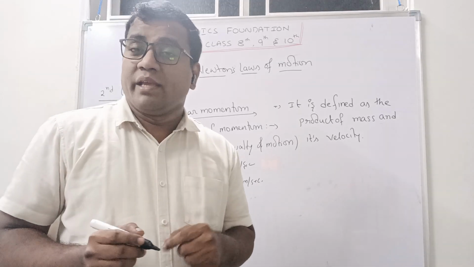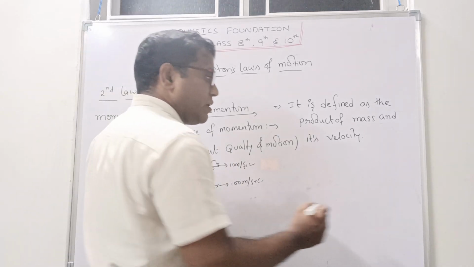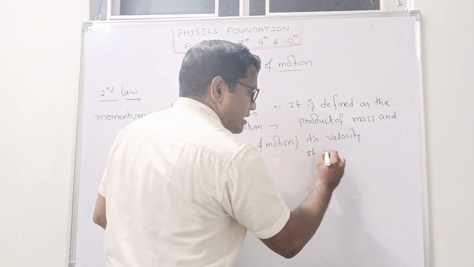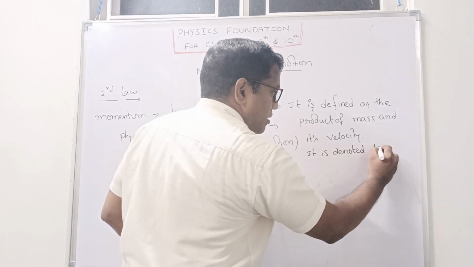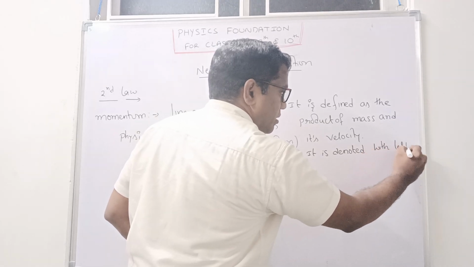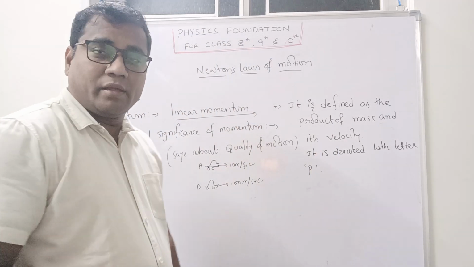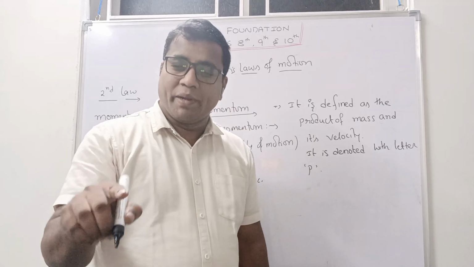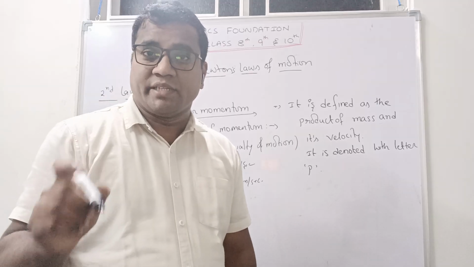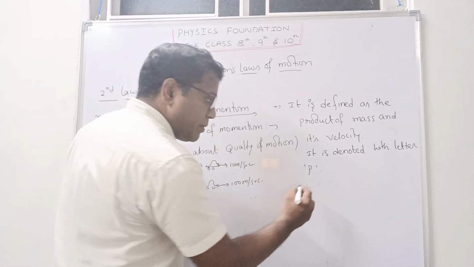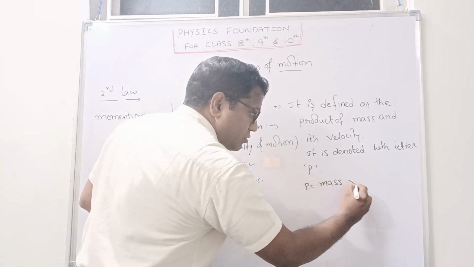Generally, momentum is denoted by the letter P. So now you tell me, what is momentum? Momentum is defined as the product of mass and velocity. So momentum, I will write, P is equal to mass into velocity.